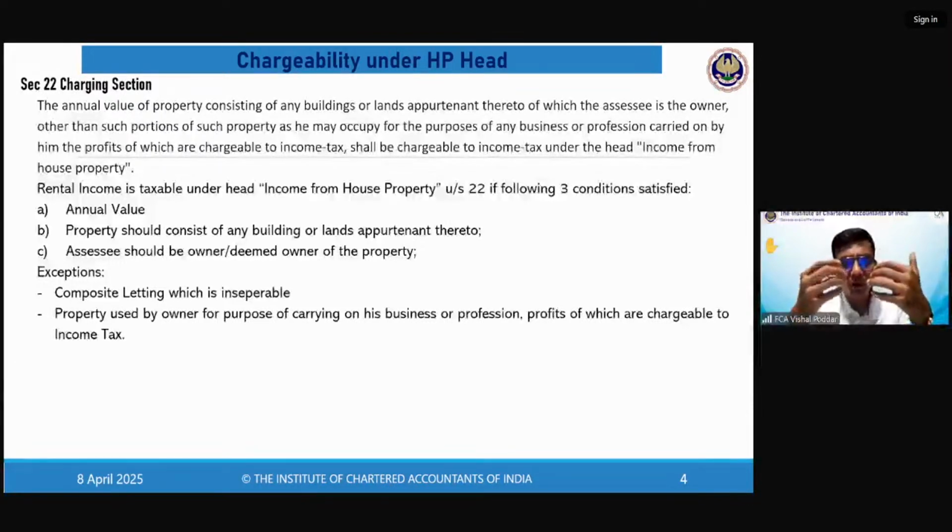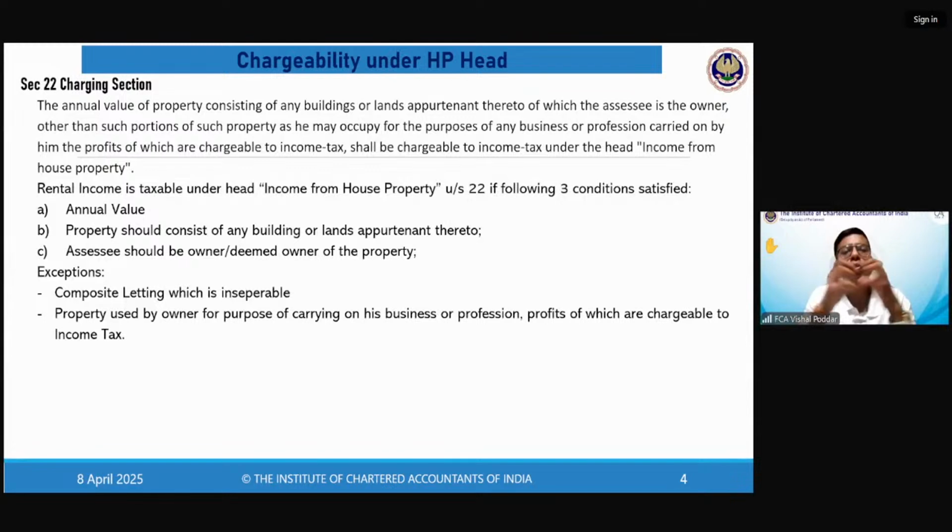I am giving you a furnished office. This is the example of composite letting, where one thing is the building, that is the place, the space which you are giving. Two, along with that building or space, you are giving some facilities, some assets, like it is having all the furniture items, it is having AC, it is having maybe refrigerator, television, etc. That is what is the composite letting.